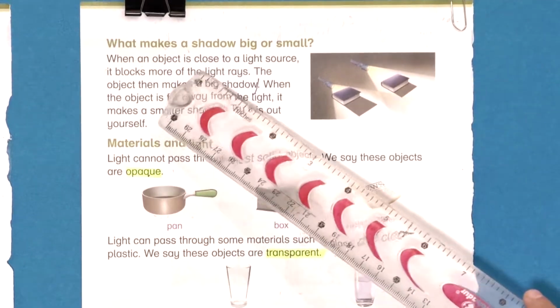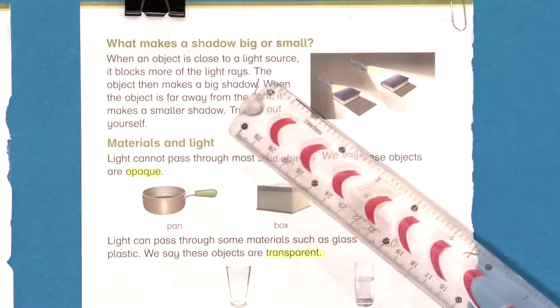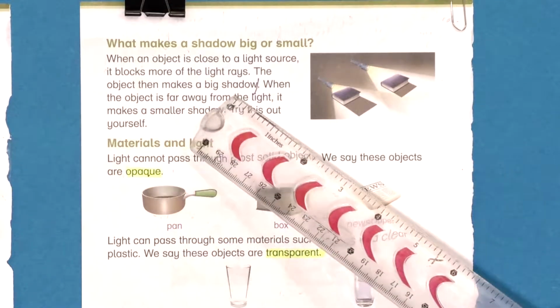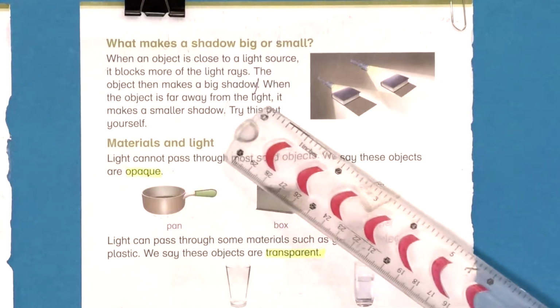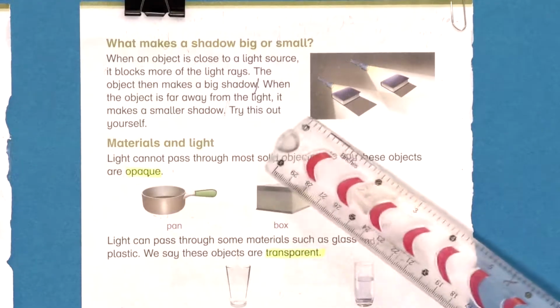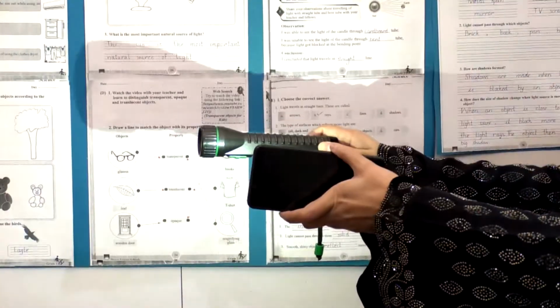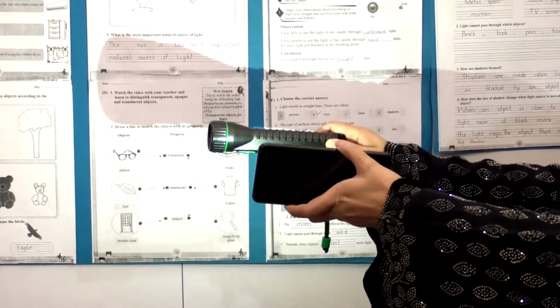When an object is close to the light source, it blocks more of the light rays. The object then makes a big shadow. When the object is far away from the light, it makes a smaller shadow. Try this out yourself. Students, let's have another experiment for what makes a shadow big or small.